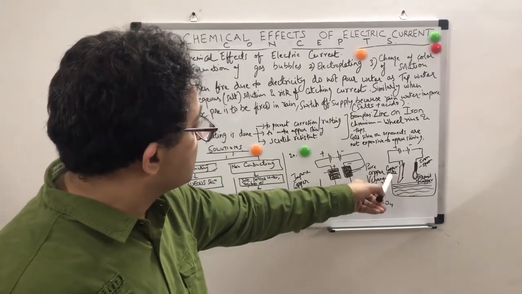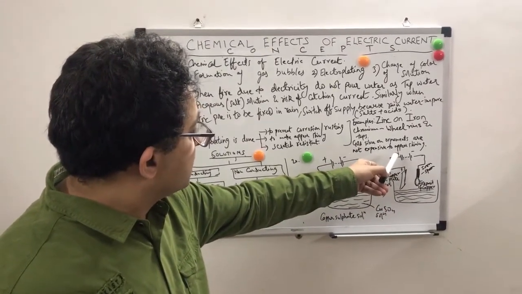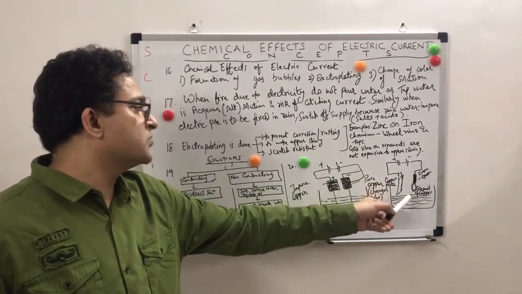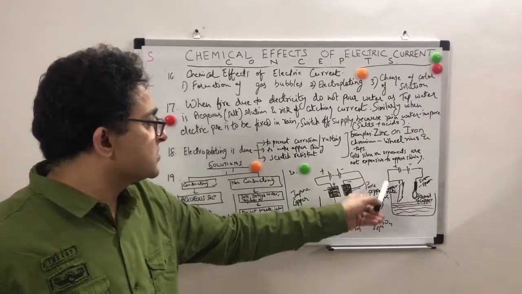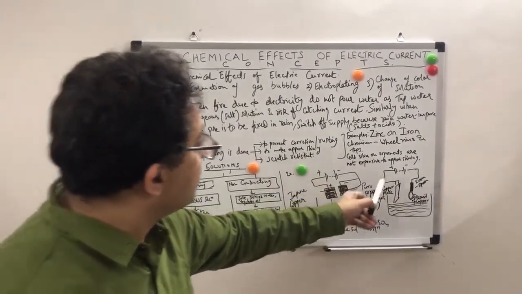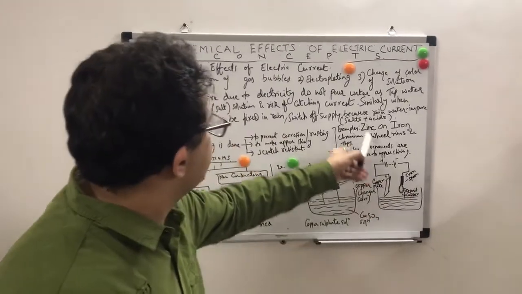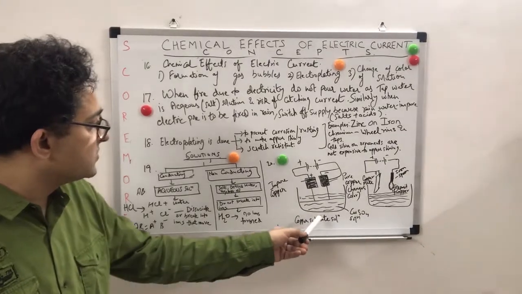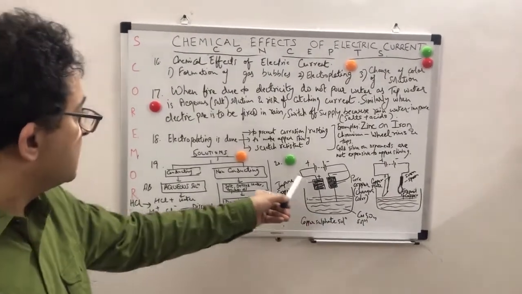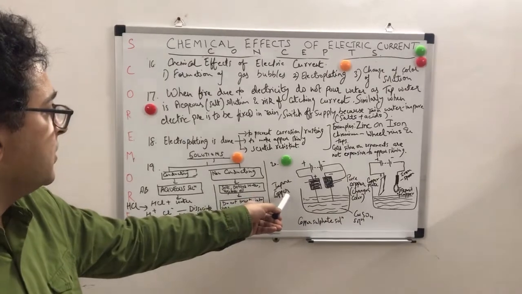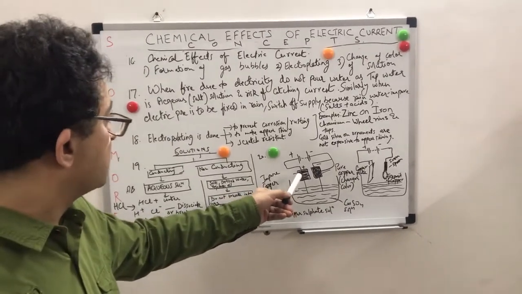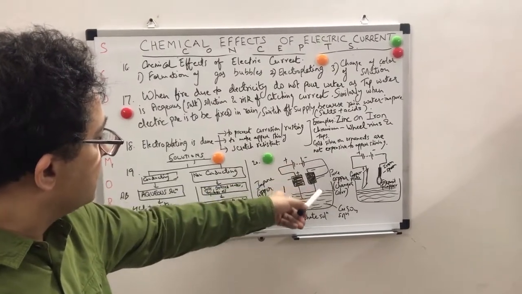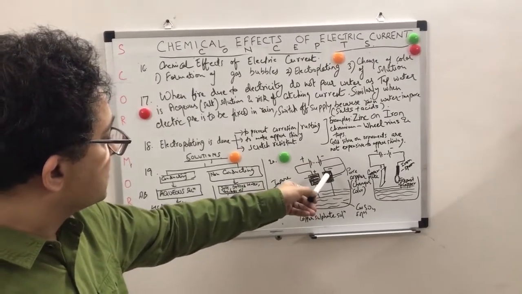This is a closed circuit with a battery. The positive end of the battery is connected to the copper plate, and the negative is connected to the iron spoon, which is the cathode. So this is how electroplating happens. There is a deposit of copper which we will see. Here I give you another example of a copper sulfate solution, CuSO4 solution. Here there is an impure copper, connected to the positive anode, and the negative of the battery is connected to the cathode. This cathode is pure copper.